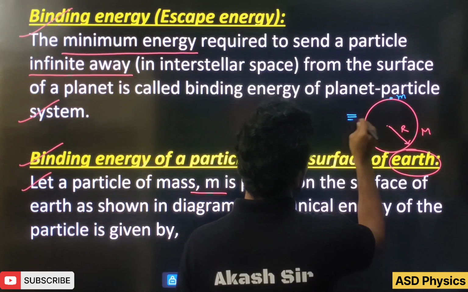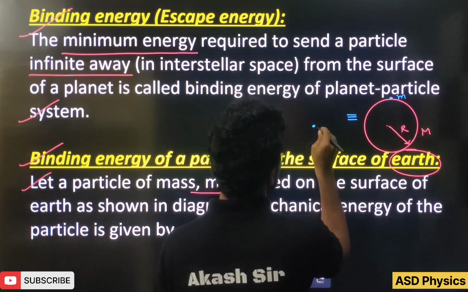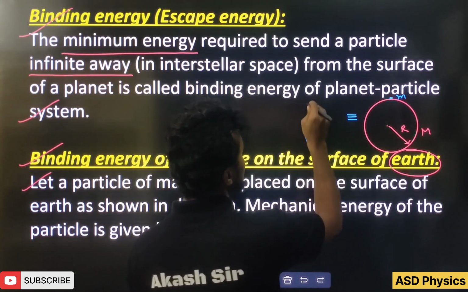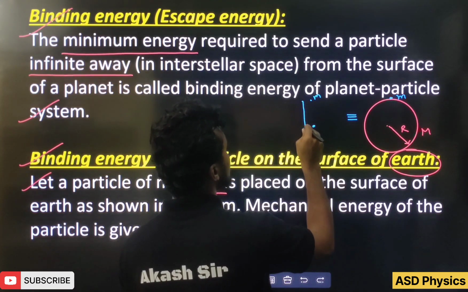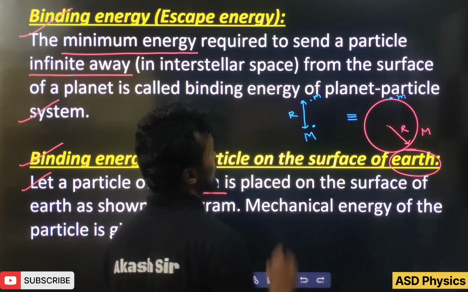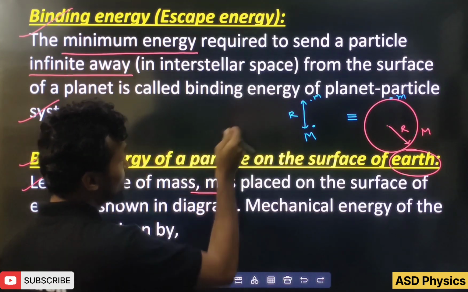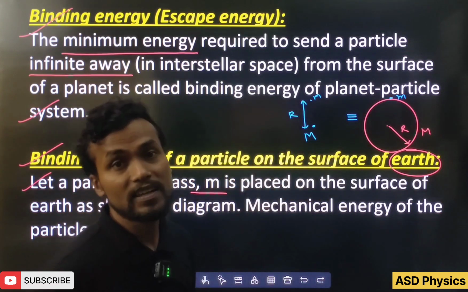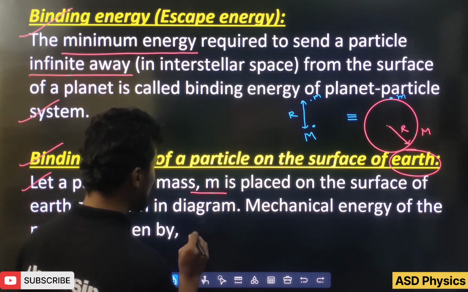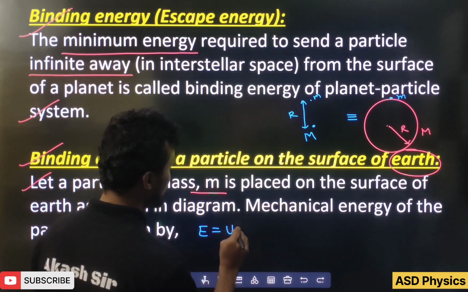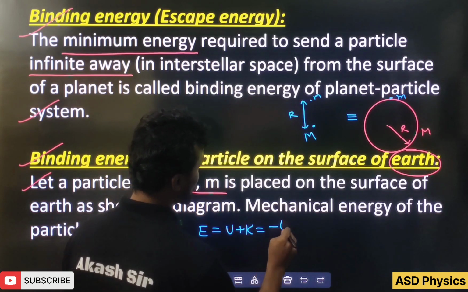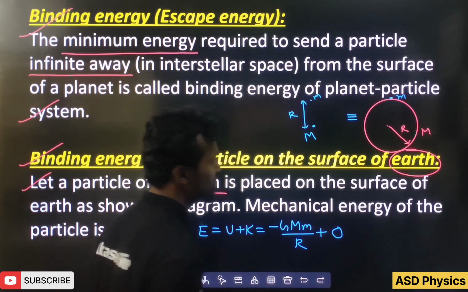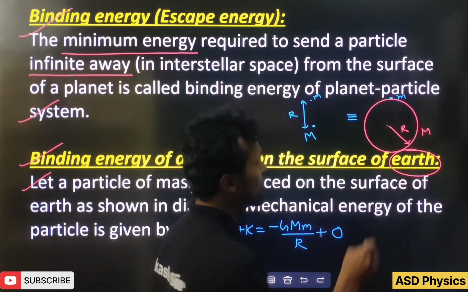So what is happening? When the object is at the surface of the planet, we can tell the total mass of the planet we can concentrate at the center, and this is the small m, and this distance, you know very well, R. So in this situation, students, the potential energy will be given by what? Minus GMm by R, and kinetic energy how much? 0. Okay, that means the mechanical energy is given by U plus K, and U, what I told? Minus GMm by R, plus kinetic energy 0.